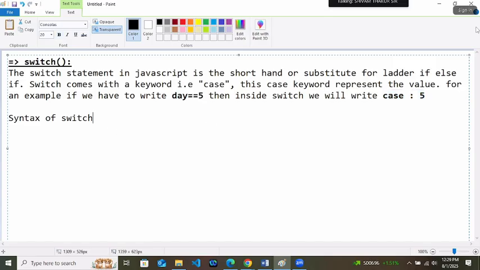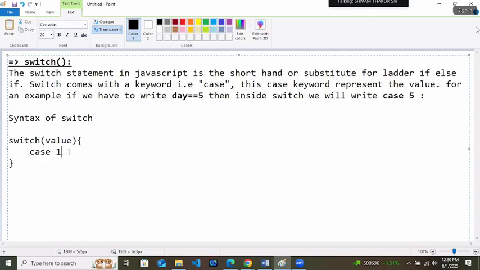Simple. So what is the syntax? At first you will write a switch like this. Here you will write the value. Here you will not write condition. Value. Case 1, actually it should be case 5 colon.